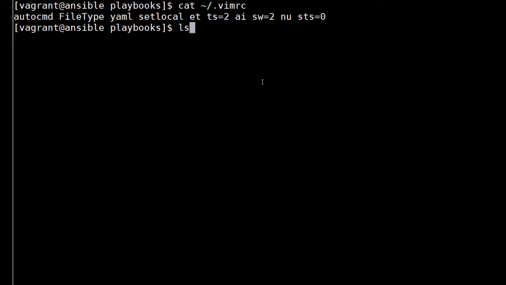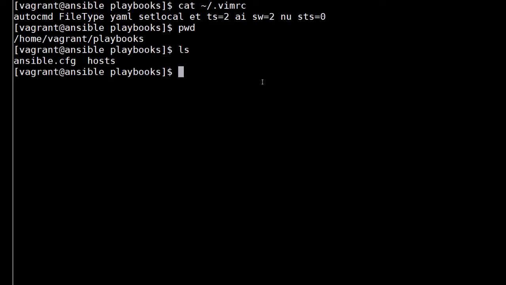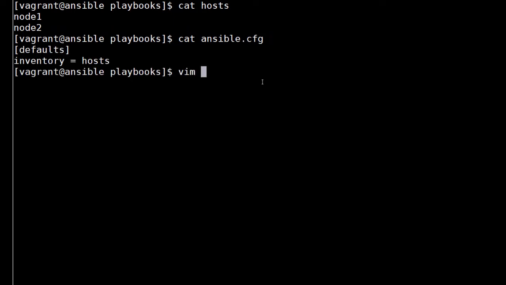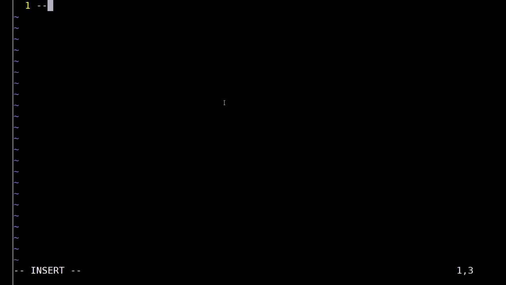Let's get started. To begin with, I am in the playbook directory of my home directory. The directory contains two files, hosts and ansible.cfg. Content of the hosts file is here and also the ansible.cfg file content is here. These two files I have already created in my previous presentation. Let's start typing our playbook mytask.yaml.